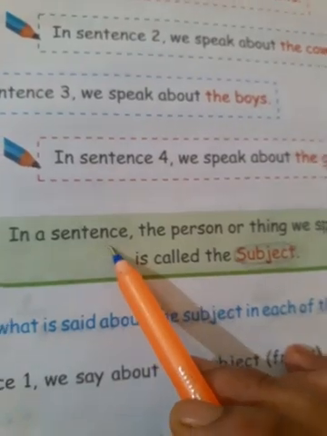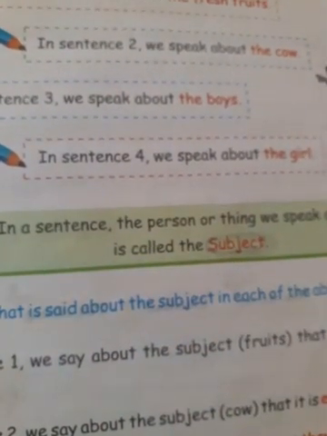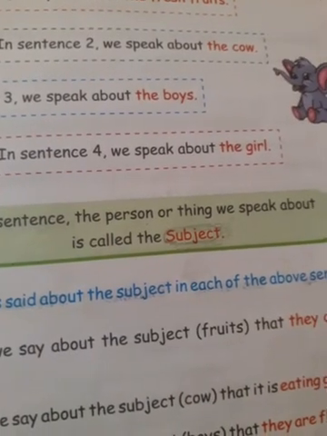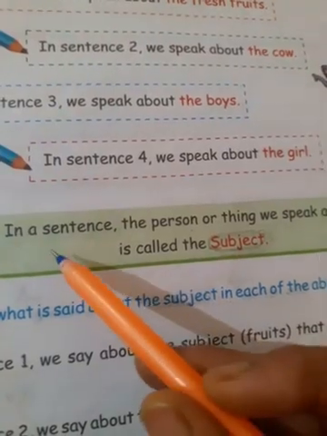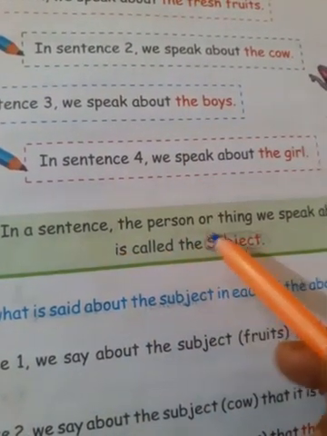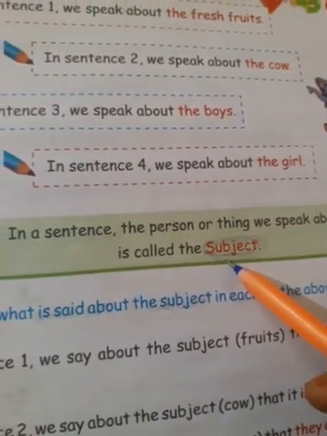In a sentence, first the definition. In a sentence, the person or thing we speak about is called the subject. Again say with me, students: in a sentence, the person or thing we speak about is called the subject.